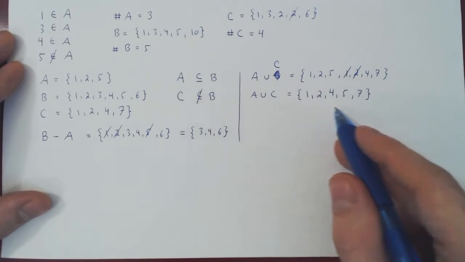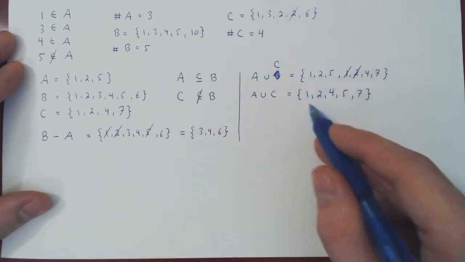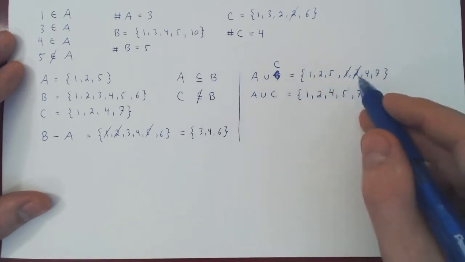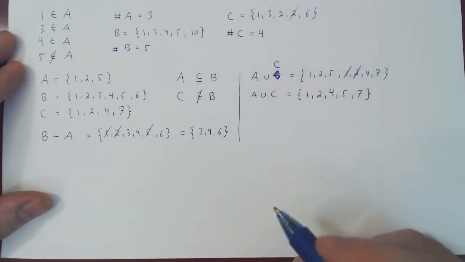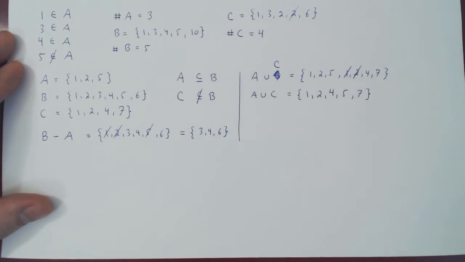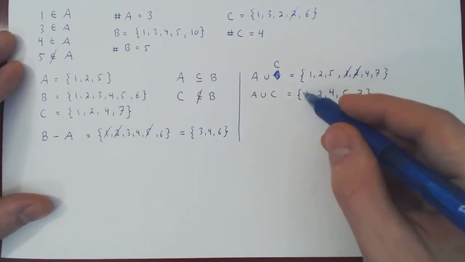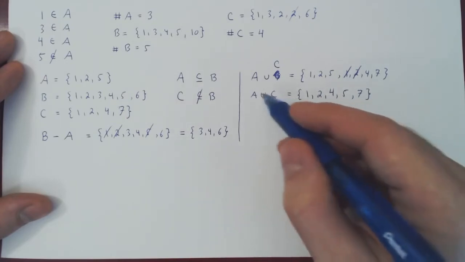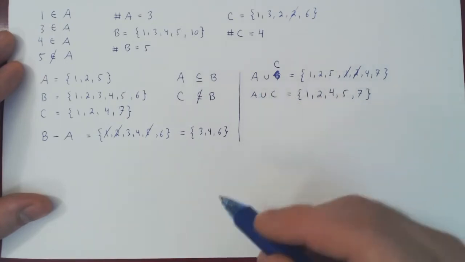That is A union C. Put all the elements of A and C together, of course, disregarding repetition and order. So, an element is in A union C if it is either an element of A or an element of C.